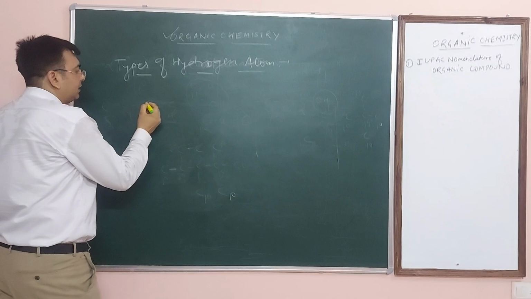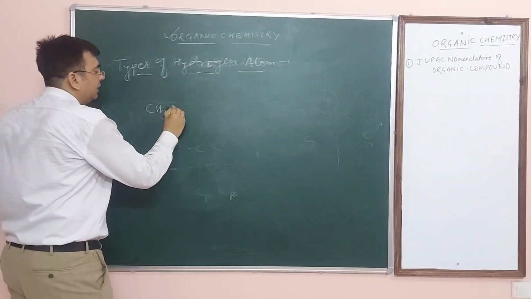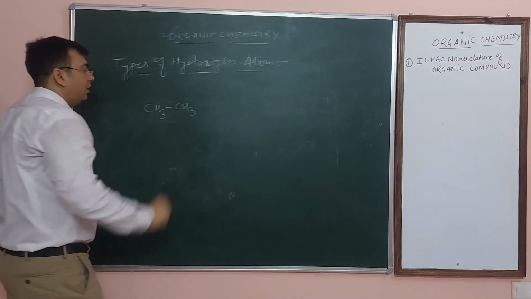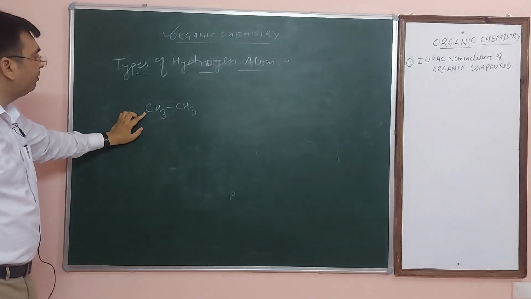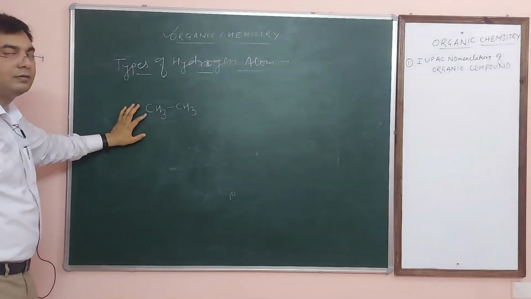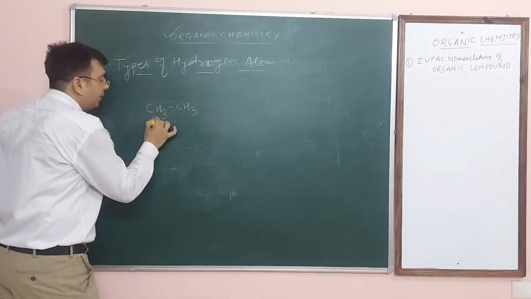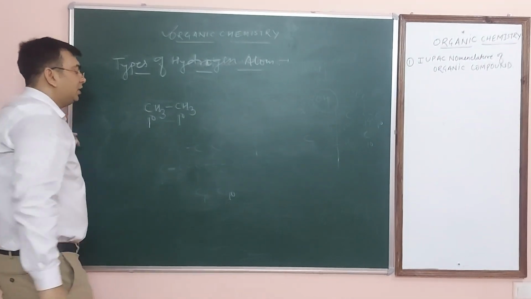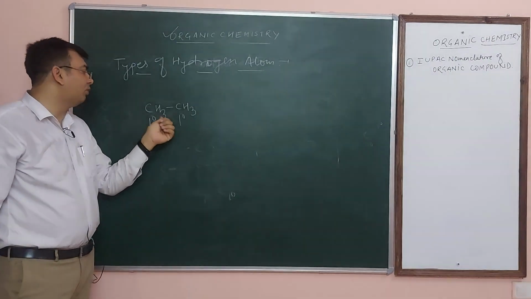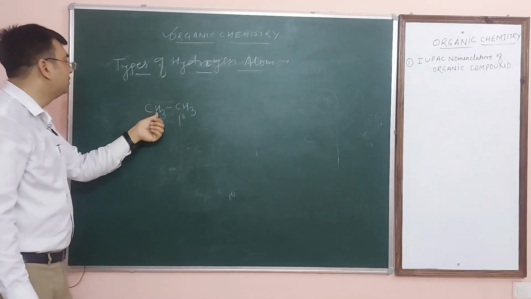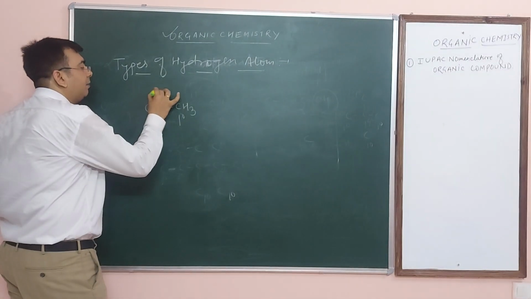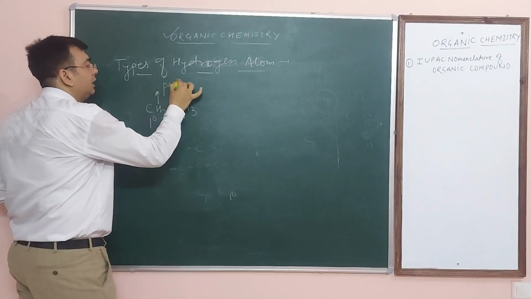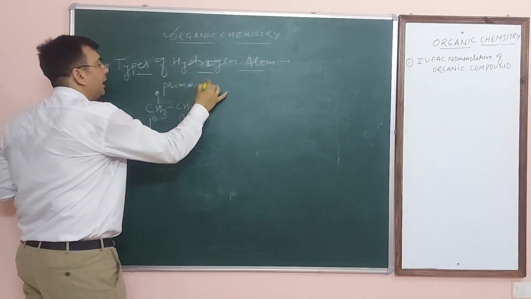You see that, suppose if I write CH3. So is this one the alpha carbon, or 1 degree carbon, or 2 degree? This one is the 1 degree carbon atom, means primary carbon atom. This one is also a 1 degree carbon atom. So the hydrogen which is attached with a 1 degree carbon atom, that is known as 1 degree hydrogen or primary hydrogen. This is known as primary hydrogen atom.